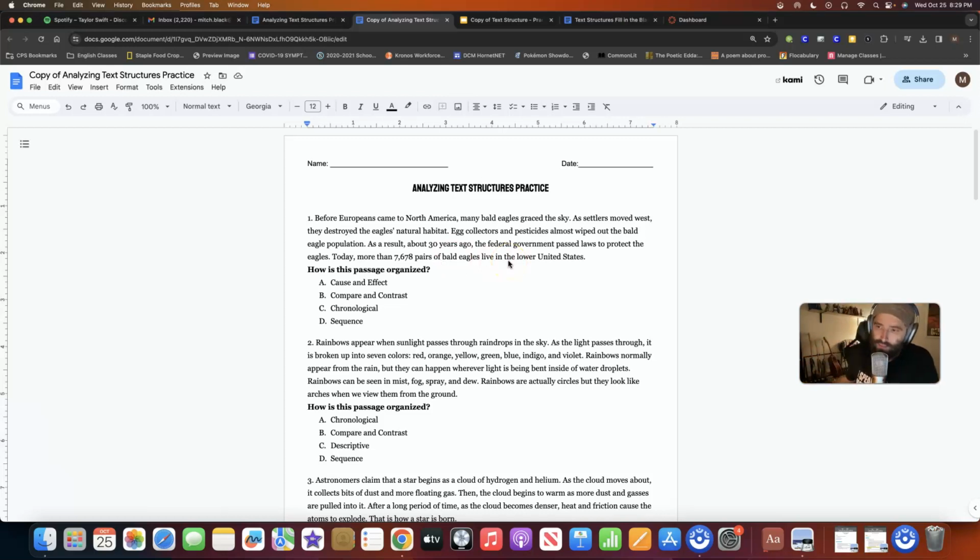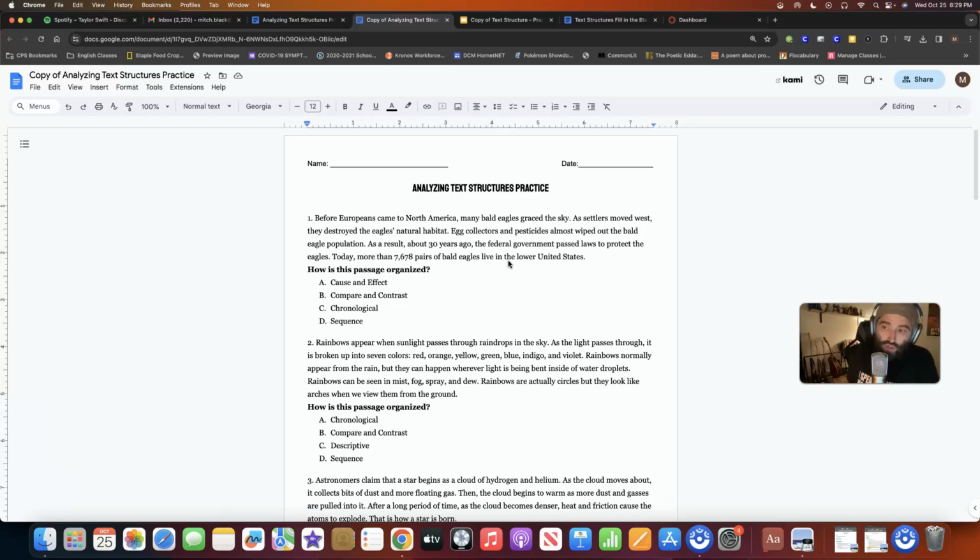Now, as I look at this, pause my video, but I automatically am drawn to 2 possible text structures, 2 reasons why an author wrote this, okay? I don't see the author trying to describe anything about the eagles. I don't see him or her going into the sequential events of an eagle's life or any of those things. I don't see the eagle being compared to anything else. Now, I do see a cause and effect relationship, and because I see that, you could start to make the argument for a problem and solution.